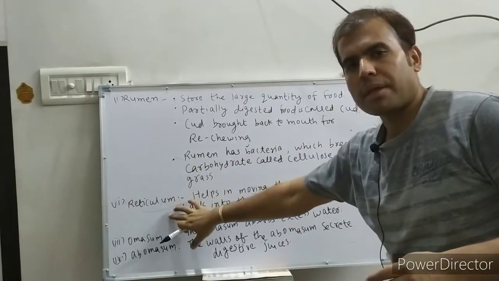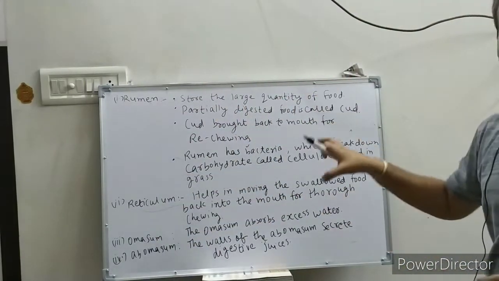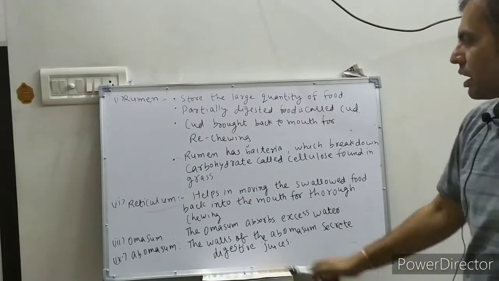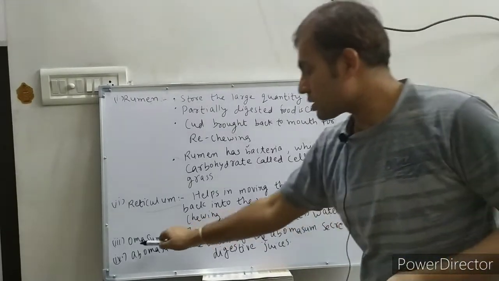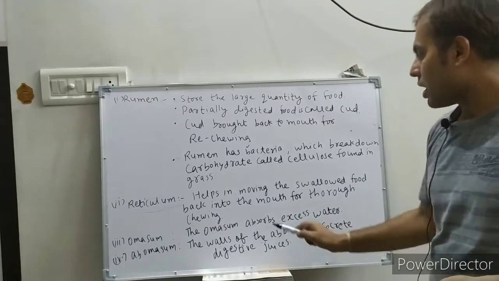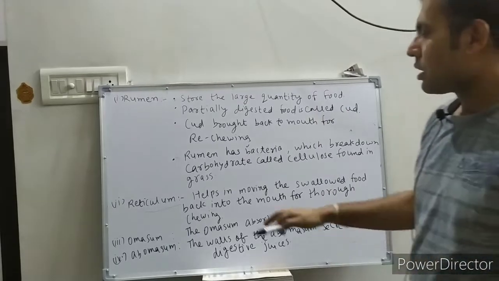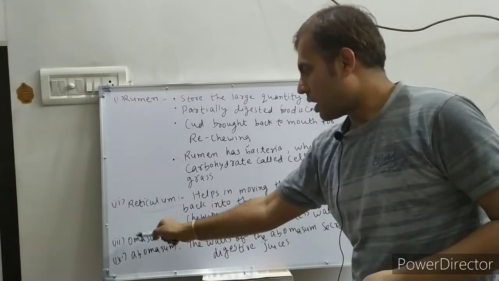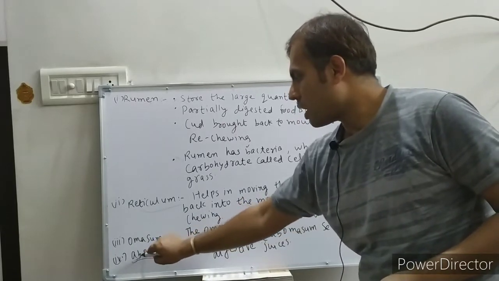Then the food is sent to these 2 chambers, and after these 2 chambers, it moves to the third chamber, which is called omasum. Omasum absorbs excess water from the food. Now after the third chamber, food moves to the fourth chamber called abomasum.